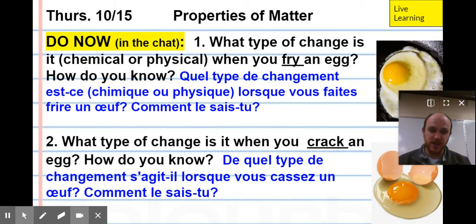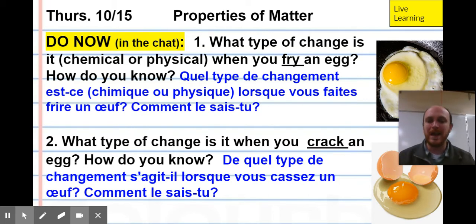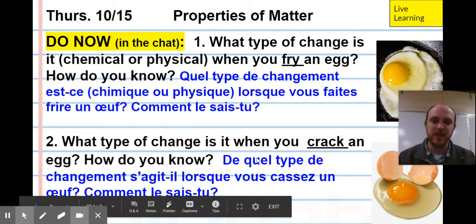Today I want us to remember one of those examples and think about, for number one, our do now: what type of change is it? Is it chemical or physical? When you fry an egg, how do you know? How did you decide what you chose? And what about when you crack an egg? Is it a physical or chemical change?